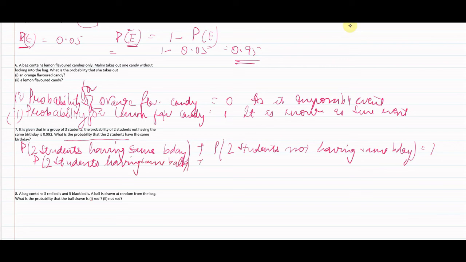We are given the probability that the 2 students do not have the same birthday, and the sum of both probabilities would be 1. So we have to find it by complementary event.